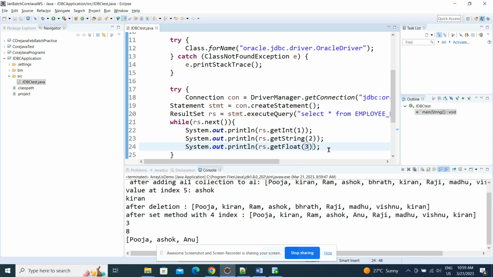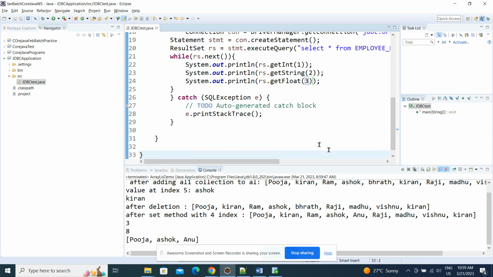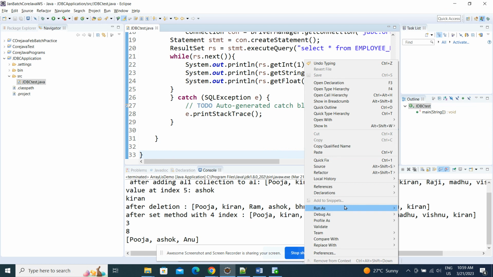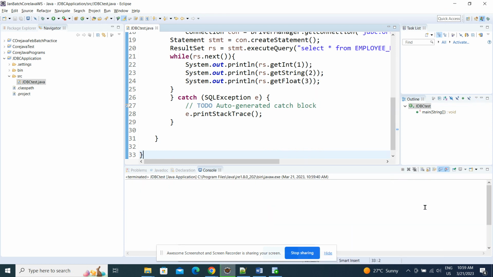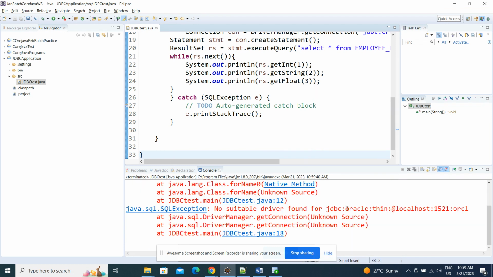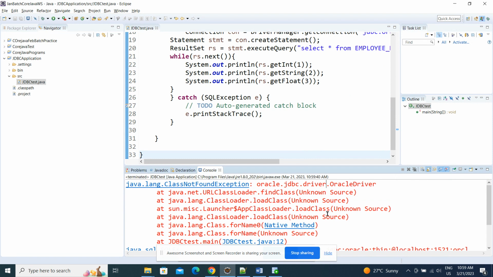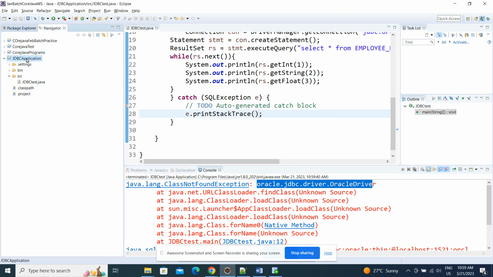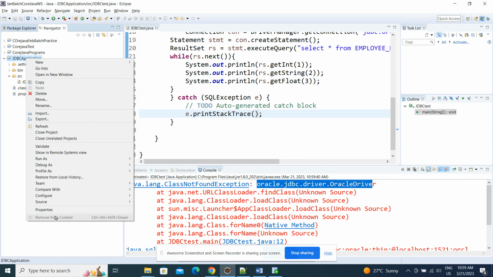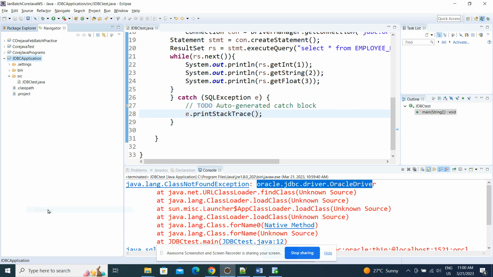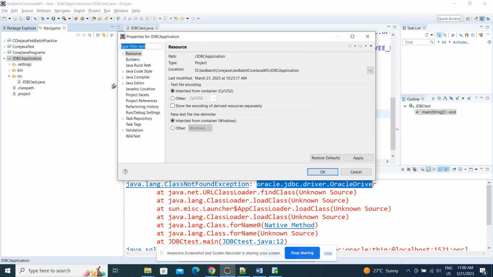Okay, now let's see whether it will print the data or not. What happened? It is giving some error, class not found exception, because this driver class is not able to identify where it is available. For that, what we need to do, right click on that, go to properties, go to Java build path.